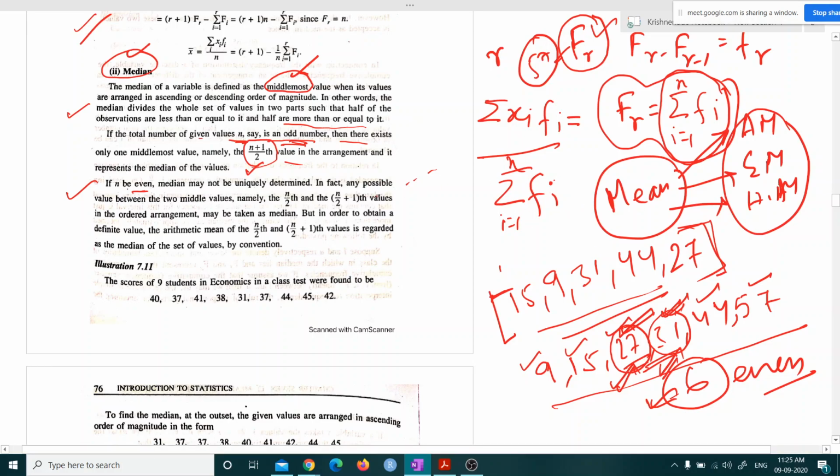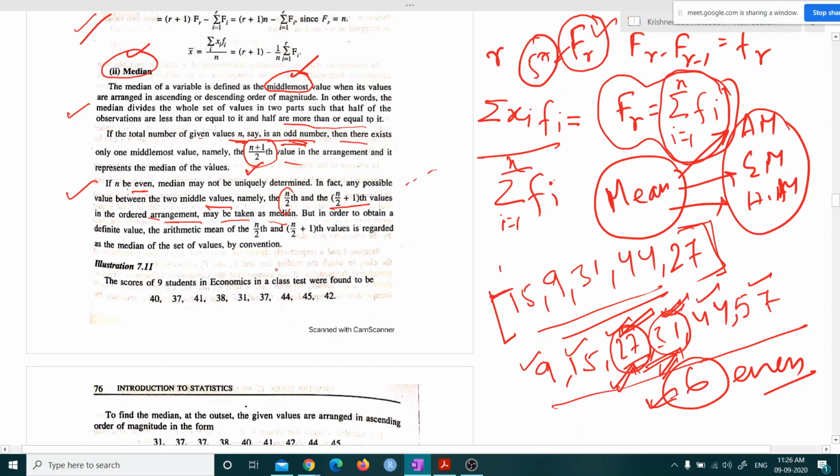That is, in fact, any possible value between the two middle values, namely the n by 2 and the n by 2 plus 1 value in order arrangement, may be taken as median.